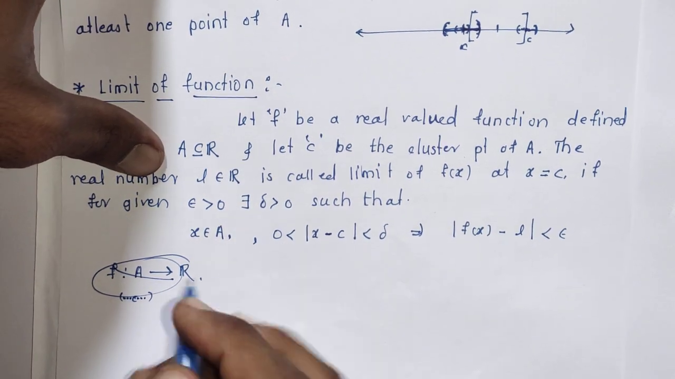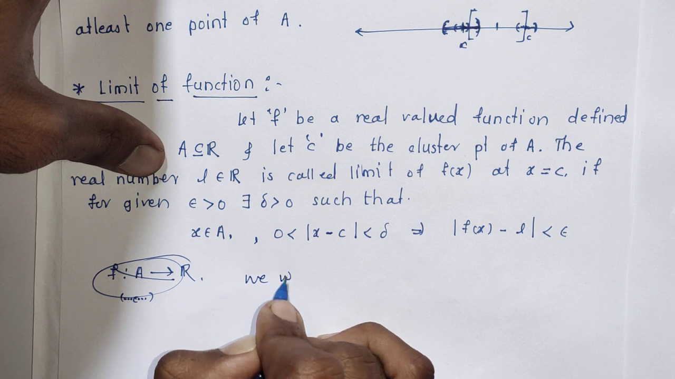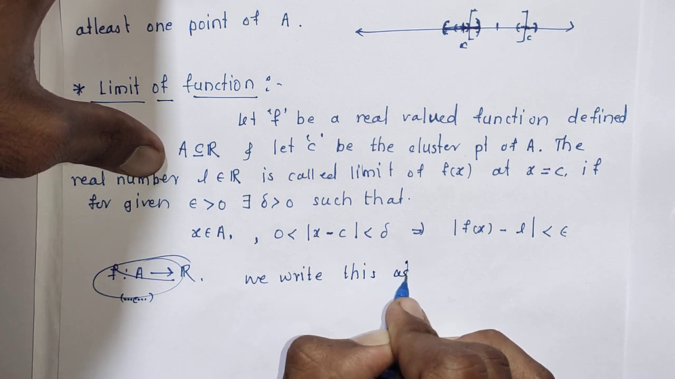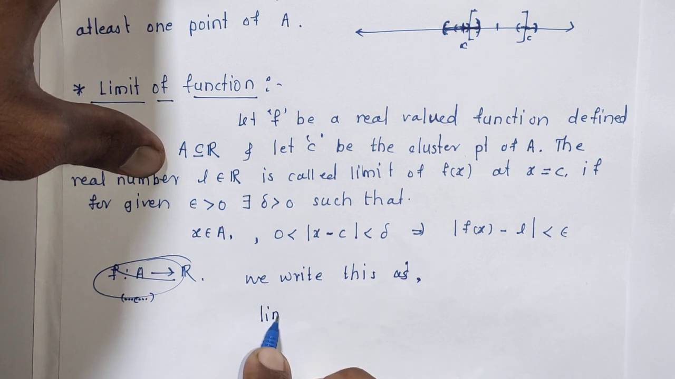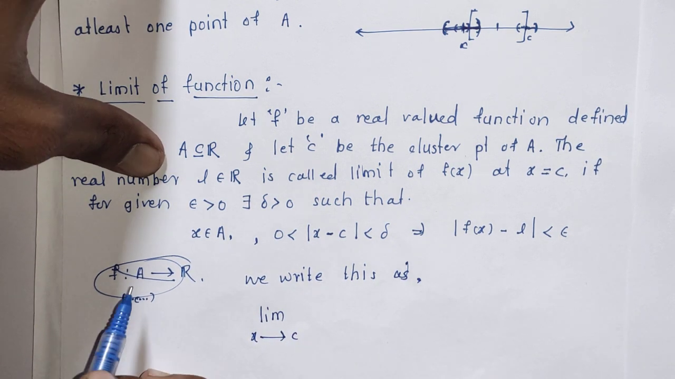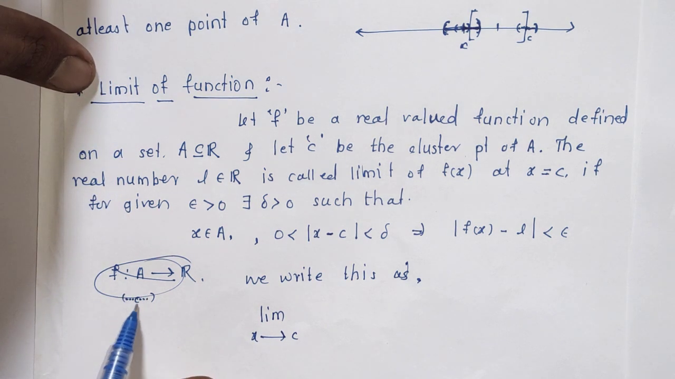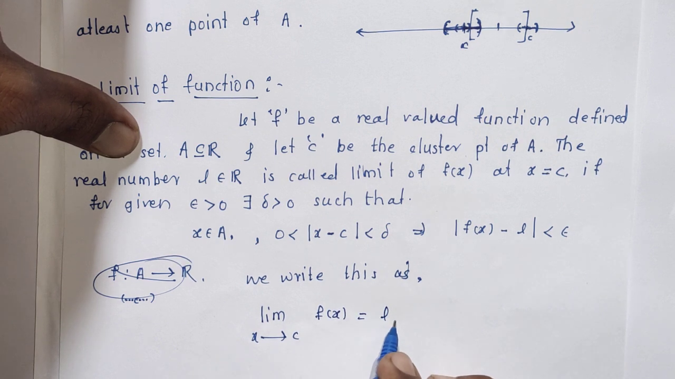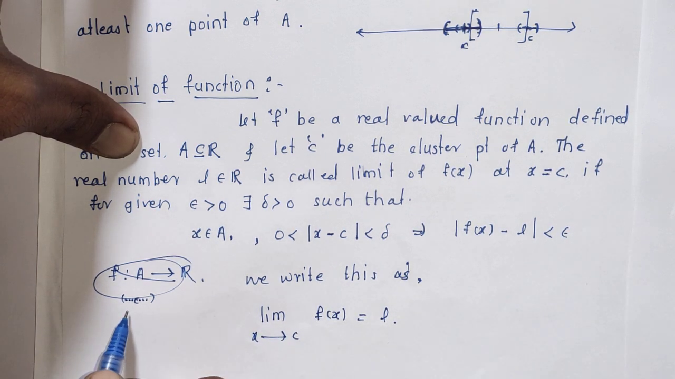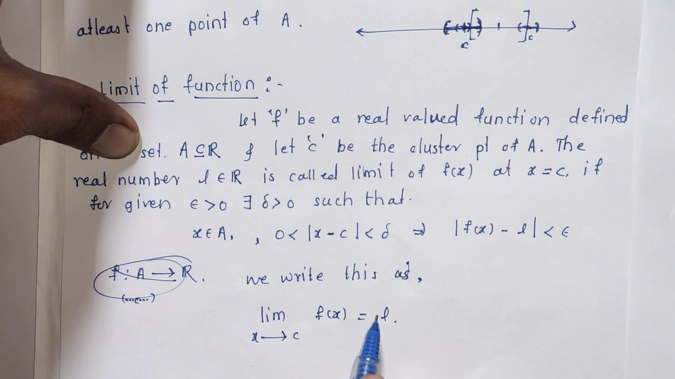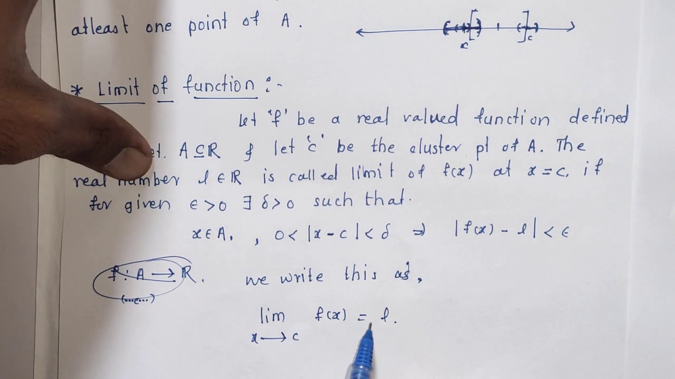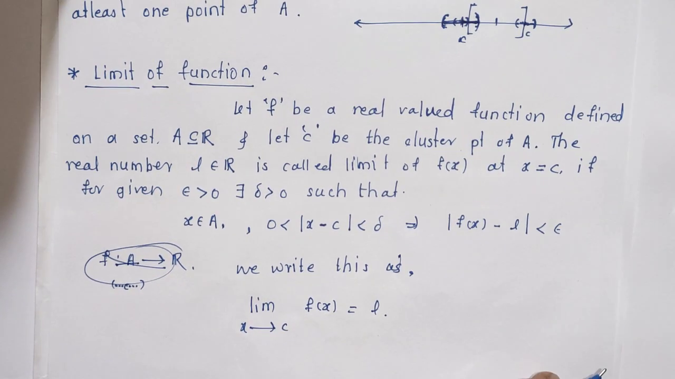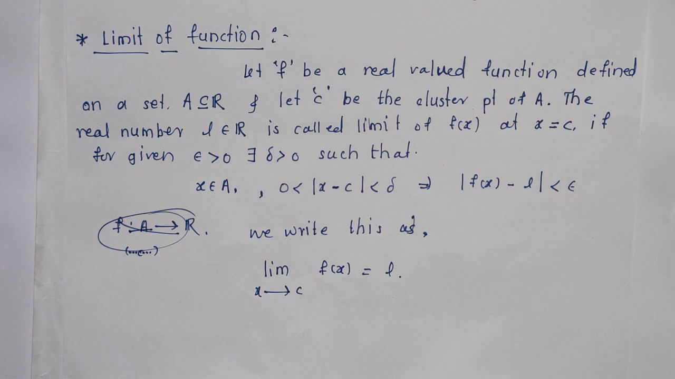We write this as limit x tends to C. Whenever x tends to C, that is whenever x is very close to C, f of x will be very close to L. Limit of x tends to C, f of x is equal to L. This is the epsilon delta definition of limit.